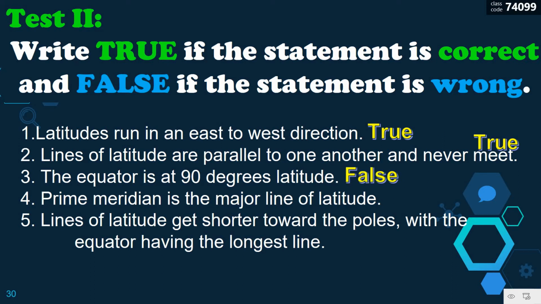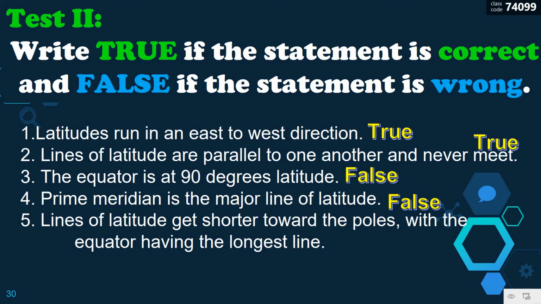False. It is 0 degrees. The prime meridian is the major line of latitude. No, it is false. It should be the major line of longitude. The major line of latitude is the equator.